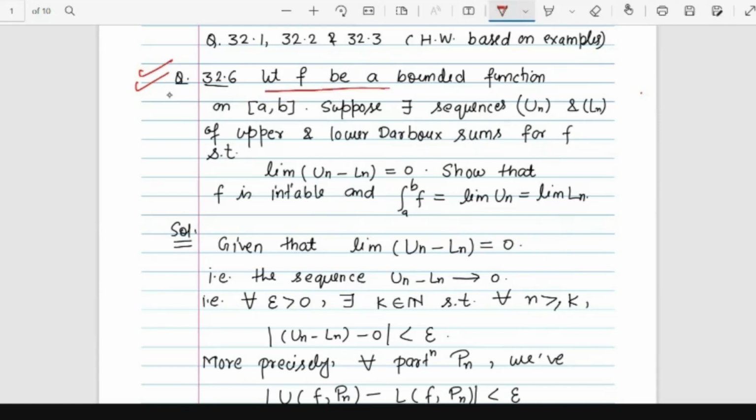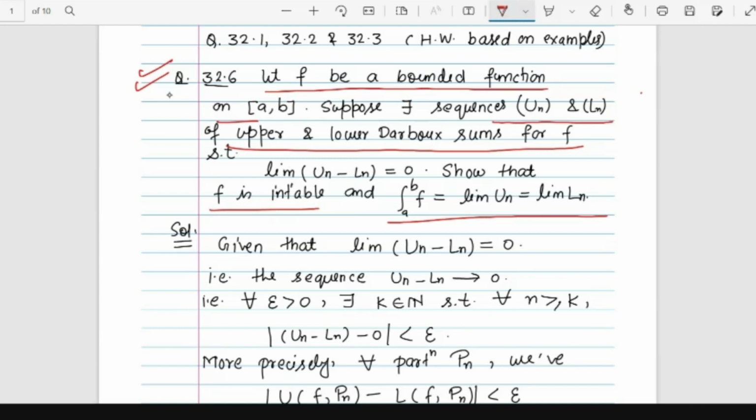So, if f is a bounded function on the closed interval [a,b], and there is a sequence of U_n and L_n, the upper and lower sums of f, such that the limit of U_n minus L_n is equal to 0, then f is integrable, and the integral of the function is given by the limit of U_n, the limit as n goes to infinity. Whenever you calculate U_n and L_n, that is the upper Darboux sum and lower Darboux sum, you have seen in the examples f(x) equal to x and f(x) equal to x square that the value of the upper sum and lower sum was coming in terms of n, something like 1 by n square.